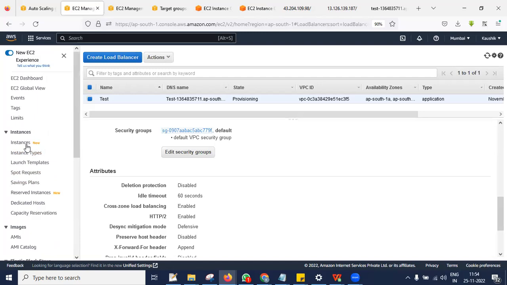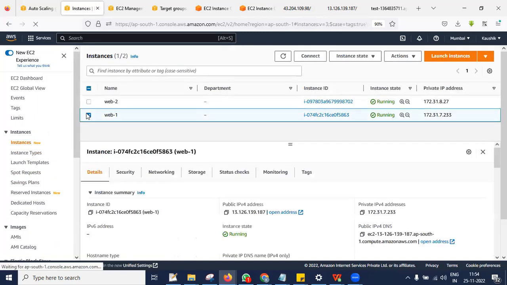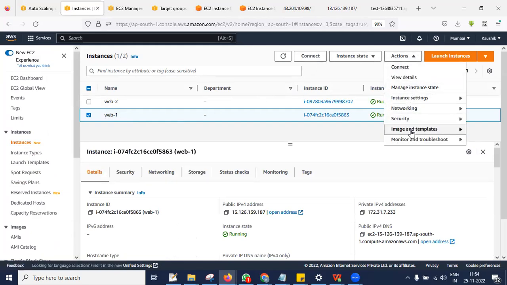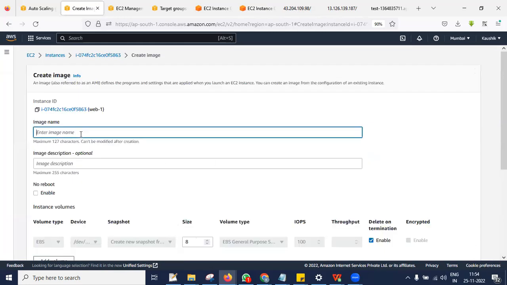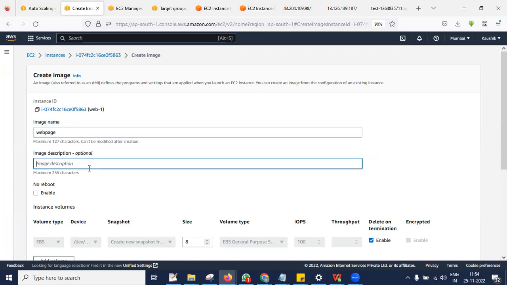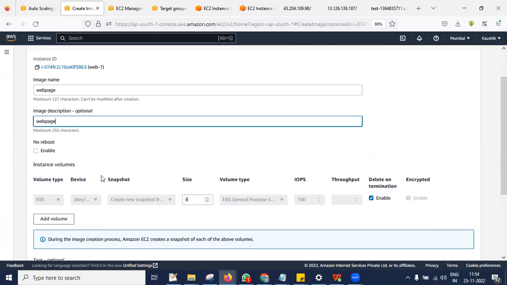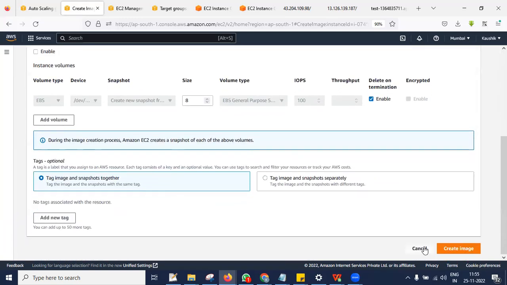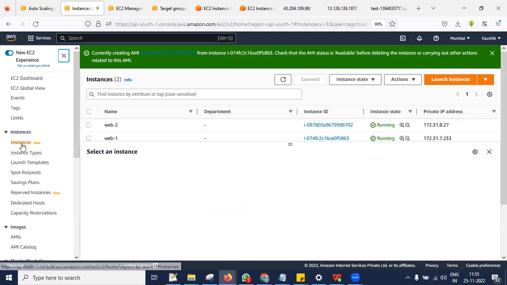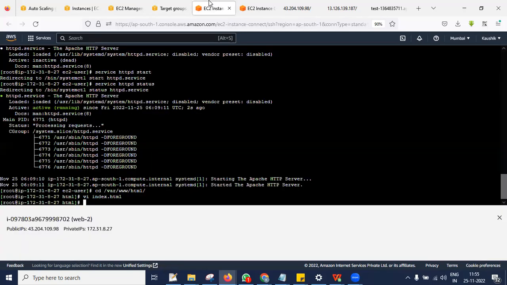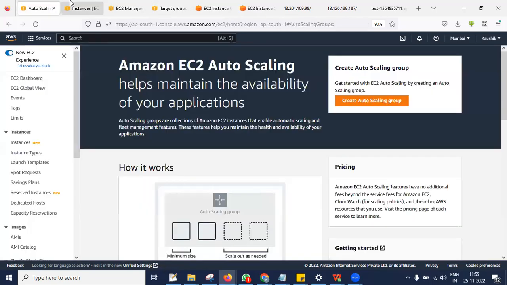So now first I need one backup. So let me create one AMI of web server 1. Actions, image, create image. Let me give the name web page. The purpose of this is to create one AMI backup of your application. I have created it with the no reboot option. Create. So now this option is enabled for server 1. So now server 2 is not required. Let me delete this server 2.